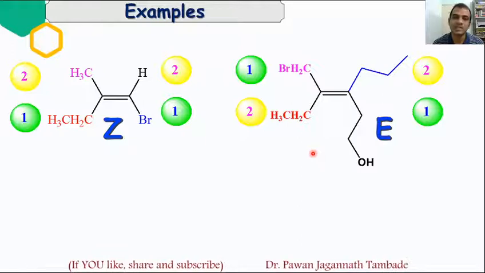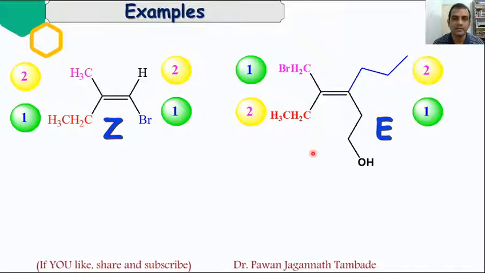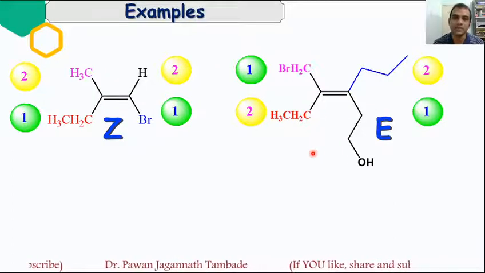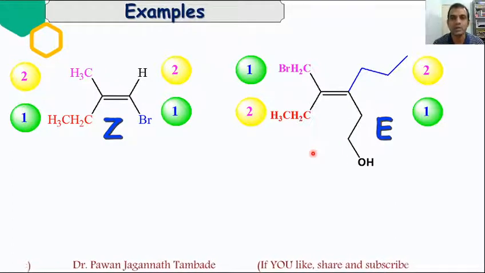If they are on the same side, then it is Z, which came from Zusammen, that is together. And if they are on opposite sides, then it is noted as E, which came from Entgegen, which means opposite.